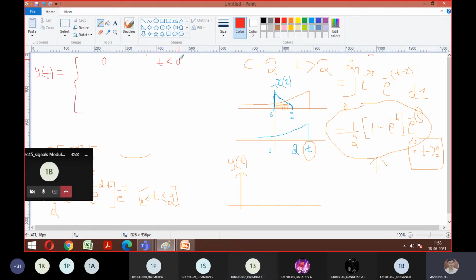Good. So it means for negative values, we won't get the output. Fine. So in case number 2, we have chosen t varying between 0 to 2.